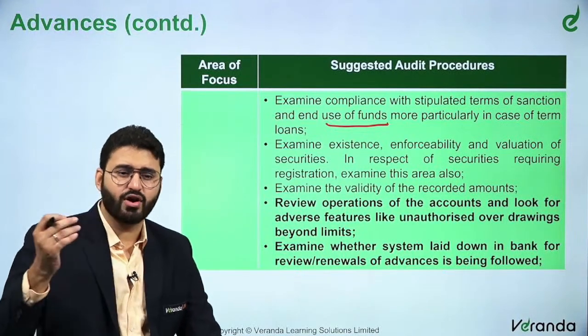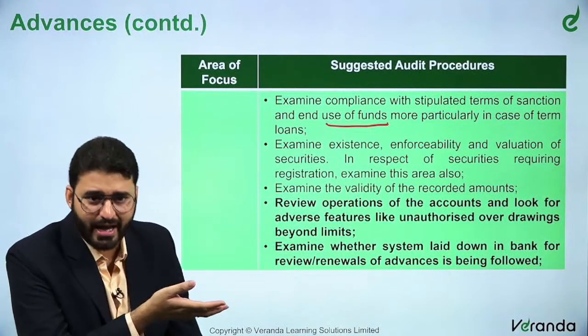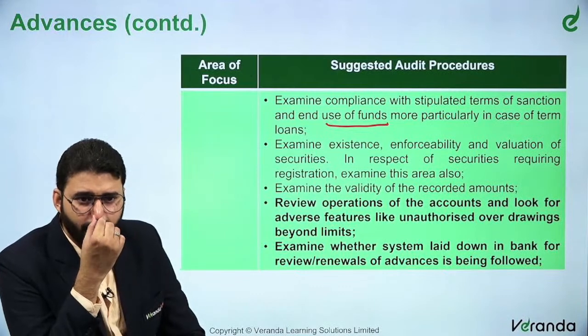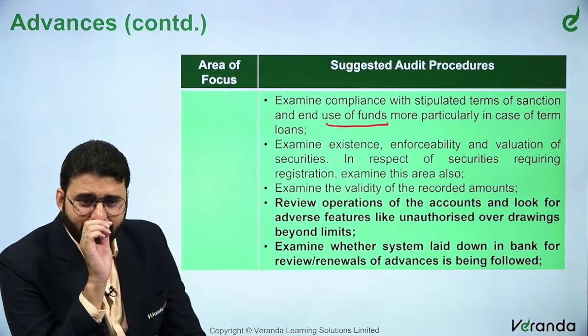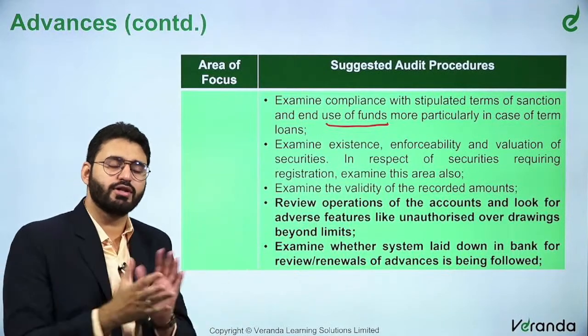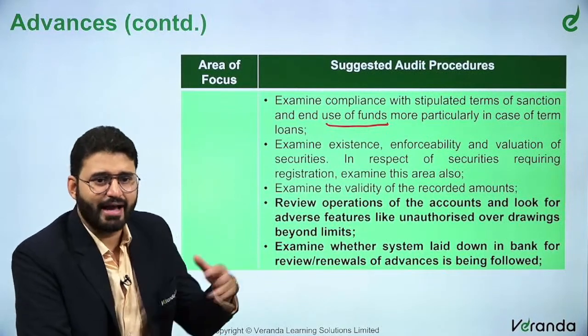So most of the frauds happen, if you've seen the Punjab National Bank case, or the ILFS case, or the recent case which happened in Gujarat. All these are term loans, most of them term loans which were taken and not used for the purpose for which they were being taken, and were diverted somewhere else.